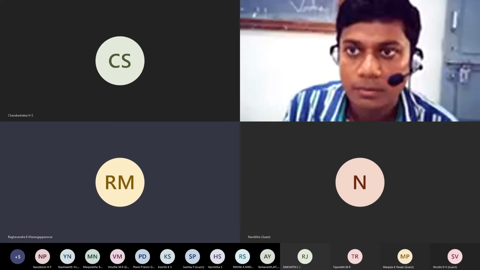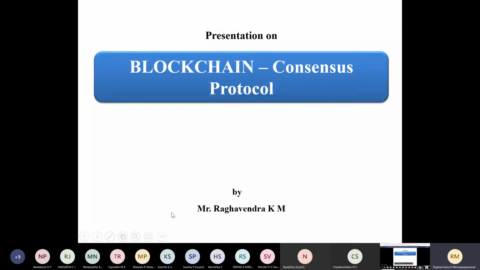So as the introduction has happened, today I'll be concentrating more on the consensus protocol. I think it's been 2 days. You may know and understand the basics of blockchain, how blockchain works, what the main contents of the blockchain are, why blockchain is used, and the main applications of the blockchain. Here we'll go deeper into the blockchain architecture side. It's called the consensus protocol.